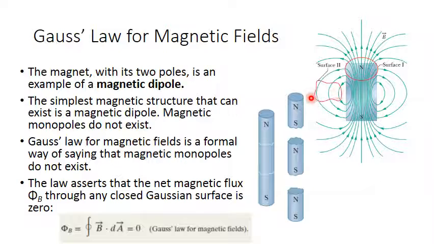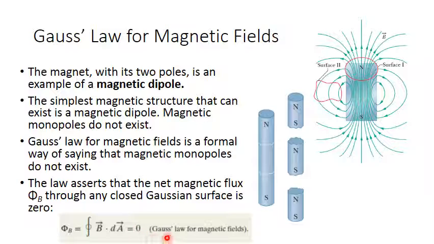If the surface is away from the North or the South Pole, for example this surface, the number of lines entering the surface equals the number of lines leaving it. So regardless of where the surface is, the integration of the magnetic field over a closed surface is always zero.